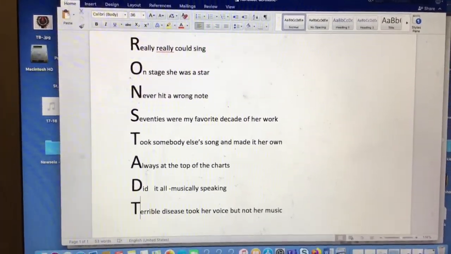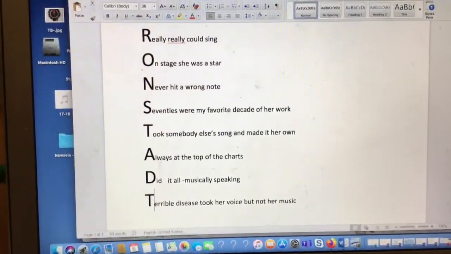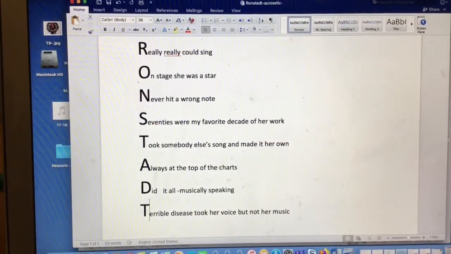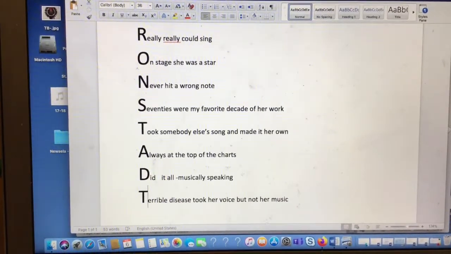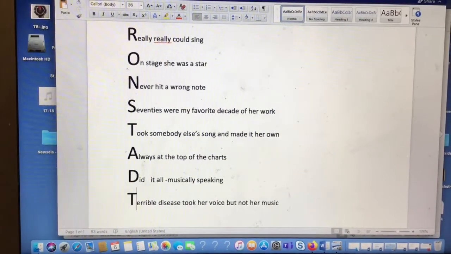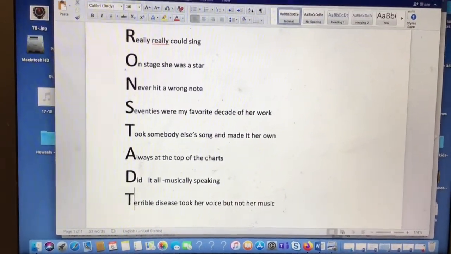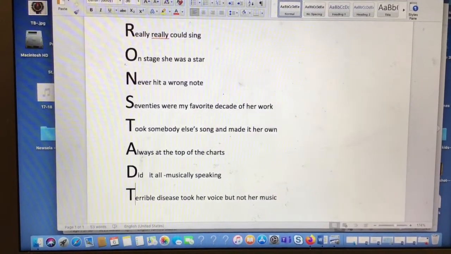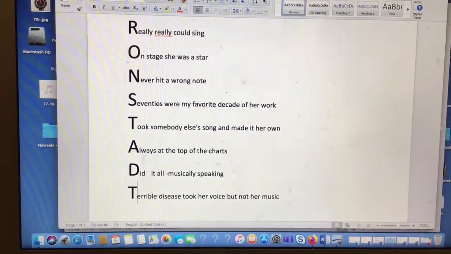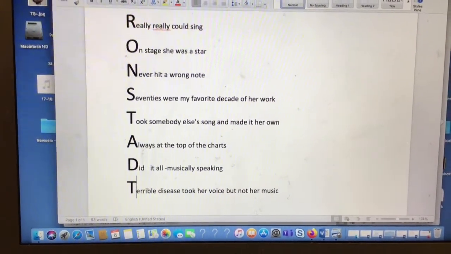First, notice her name, and then every word going across starts with that letter. And let me just read you the poem. Really, really could sing. On stage, she was a star. Never hit a wrong note. 70s were my favorite decade of her work. Took somebody else's songs and made it her own. Always at the top of the charts. Did it all, musically speaking. Terrible disease. Took her voice, but not her music.